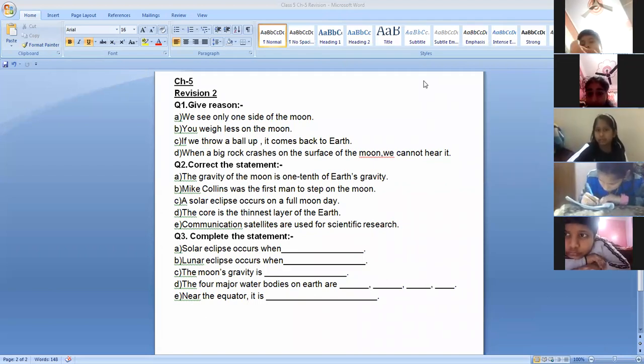Correct the statement. The gravity of the moon is 1/10 of the Earth's gravity. Answer: the gravity of the moon is 1/6 of the Earth's gravity. All right, perfect. Asmita, second answer.